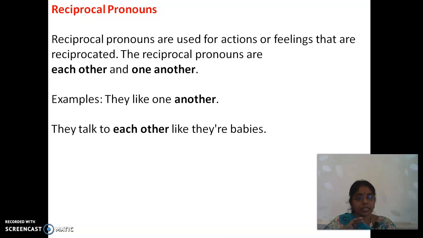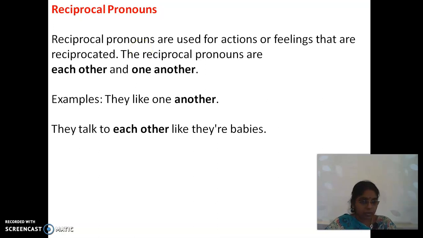When I say the reciprocal of that fraction, we push the denominator into the place of the numerator and the numerator into the place of the denominator, upside down. Can you understand? So here also reciprocal pronouns show a connection between one and another, one another, each other.